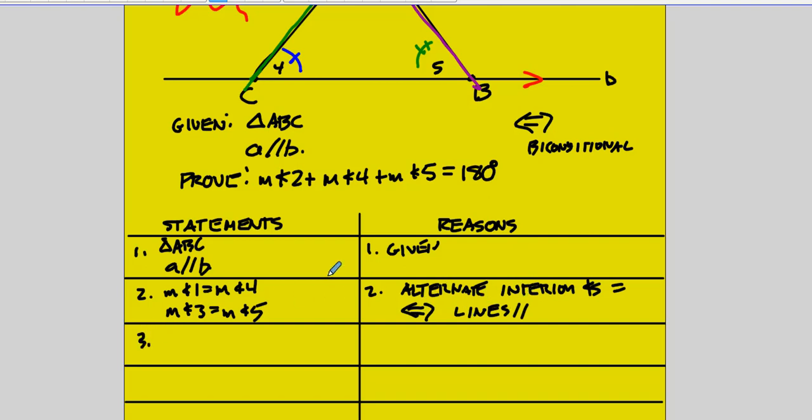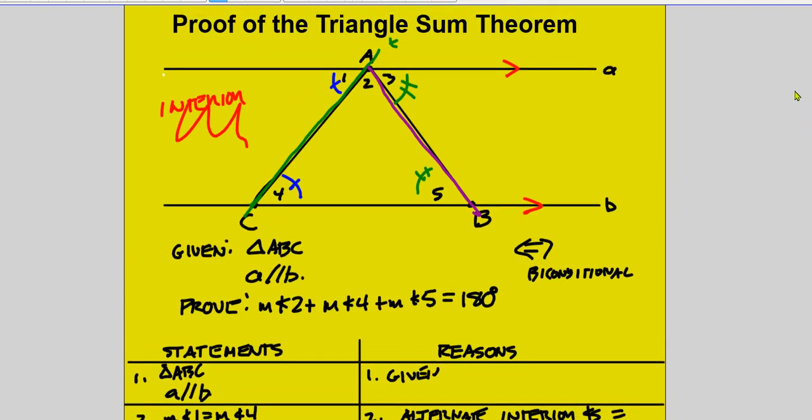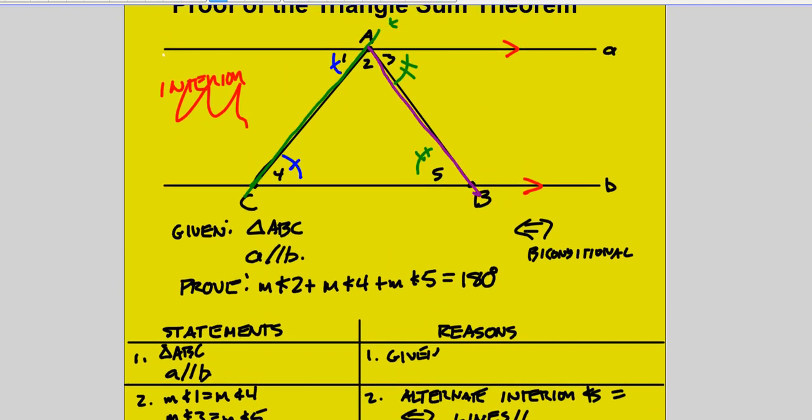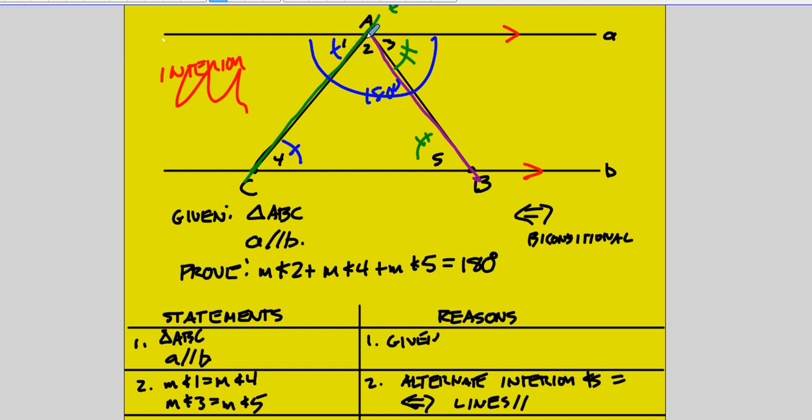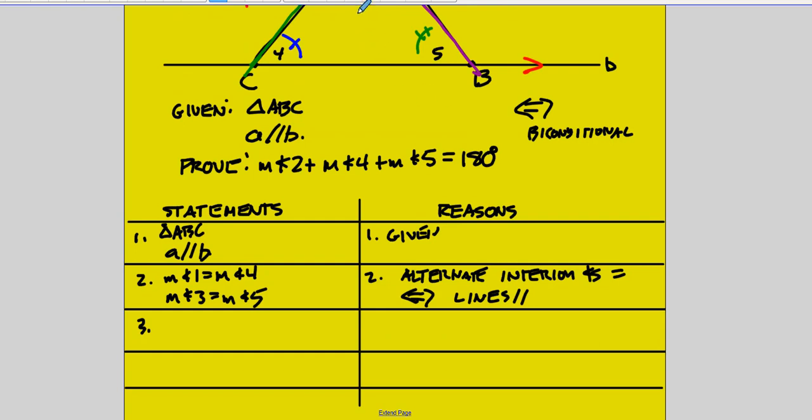Okay, step 3. The purists may have a little trouble with me on this one, but notice that this is a straight angle right here. Okay, that's 180 degrees. That's the definition of straight angle. Notice that 1, 2, and 3 add up to 180 degrees. Okay, they're adjacent angles. Well, 1 is adjacent to 2. Adjacent means they share a common vertex, they don't overlap. 2 and 3 are adjacent angles. They share a common vertex A. They don't overlap. So I'm going to write the measure of angle 1 plus measure of angle 2 plus measure of angle 3 equals 180 degrees.